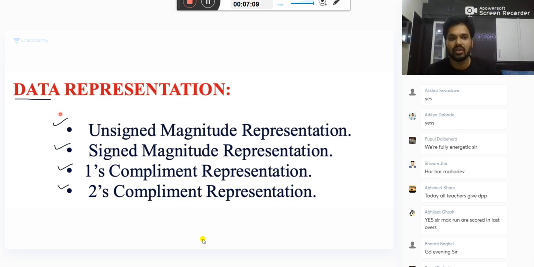So let's continue. Data representation: unsigned magnitude representation, signed, one's complement, two's complement. What is unsigned magnitude representation? Here there is no concept of negative numbers and positive numbers. We represent only positive numbers.